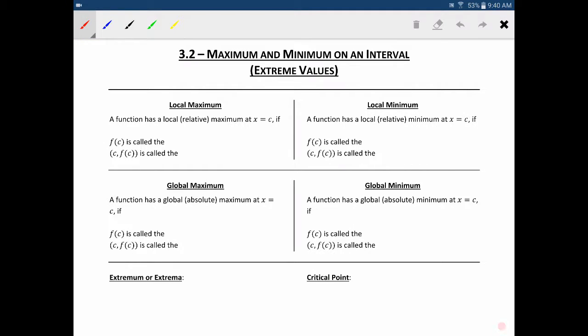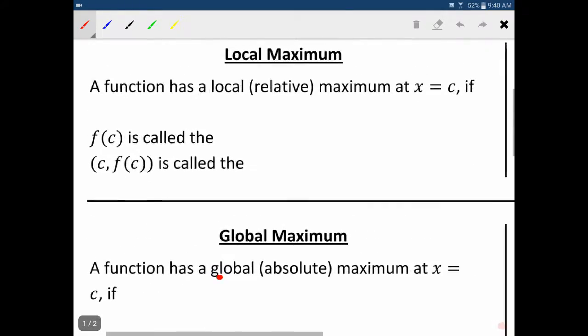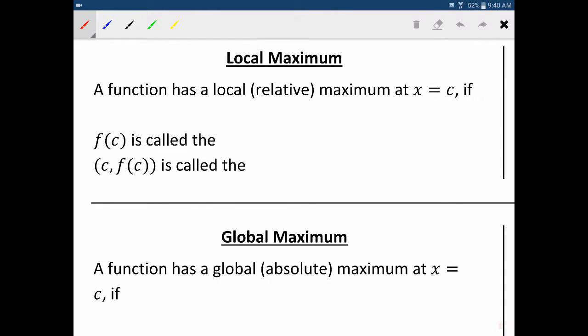Hey guys, today we're going to take a look at maximum and minimum values on an interval. The first thing we're going to talk about is local maximum. We've got ourselves a function. It has what we call a local maximum, sometimes called a relative maximum, usually called a local maximum, at a value of x if there's sort of a peak.